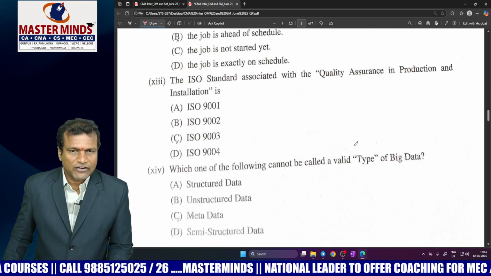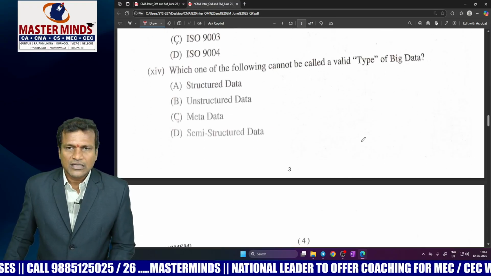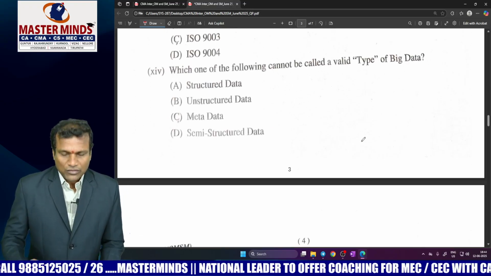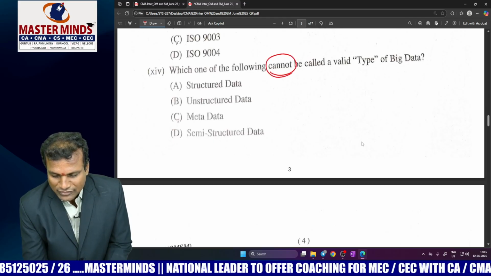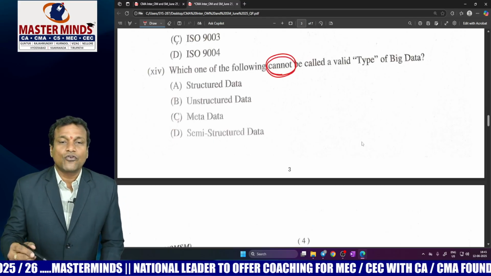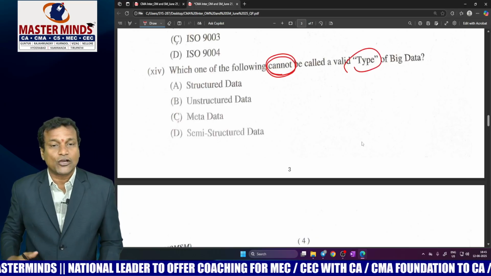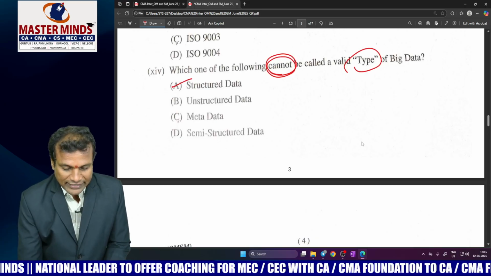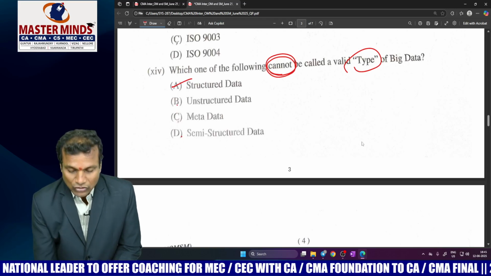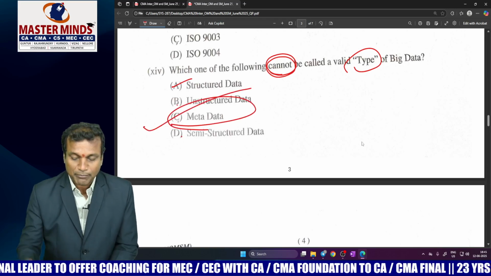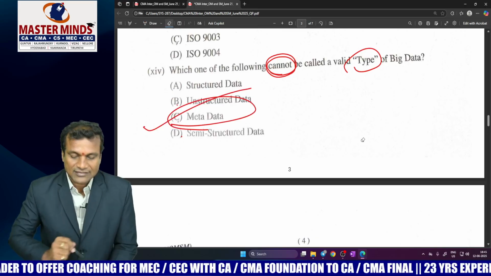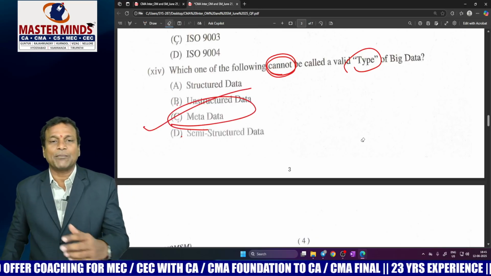Now let's find the next SM MCQ. Which one of the following is not a valid type of big data? Be cautious about this negative word here. There are only three types of big data: structured data, unstructured data, and semi-structured data. So what is the correct option? Option C is the correct option. Metadata is not a type of big data.